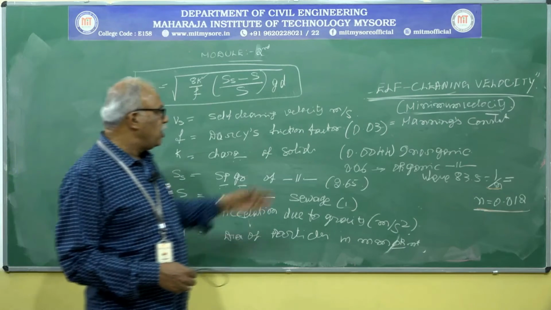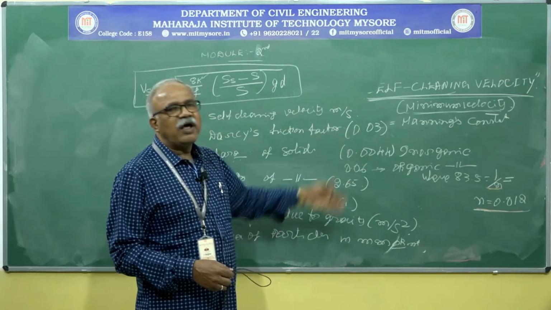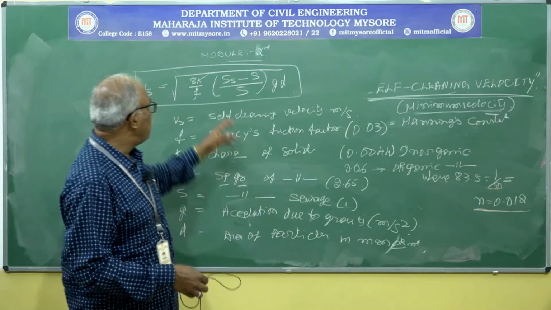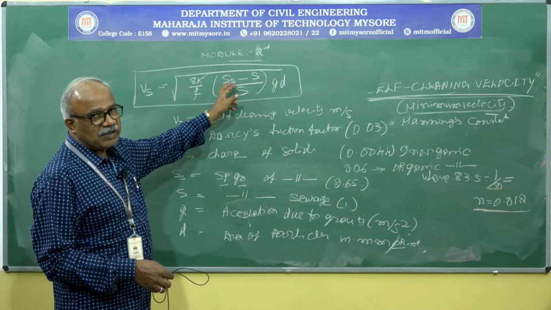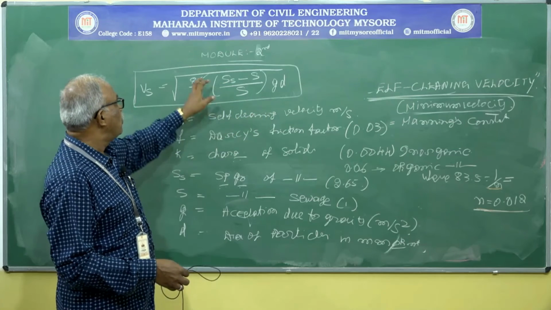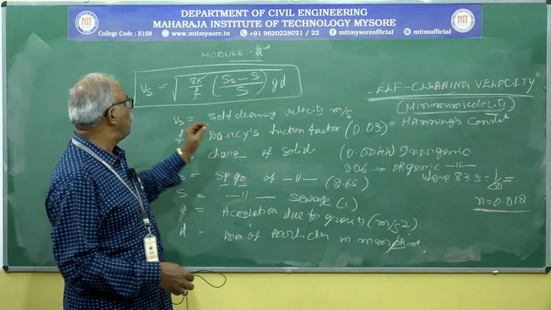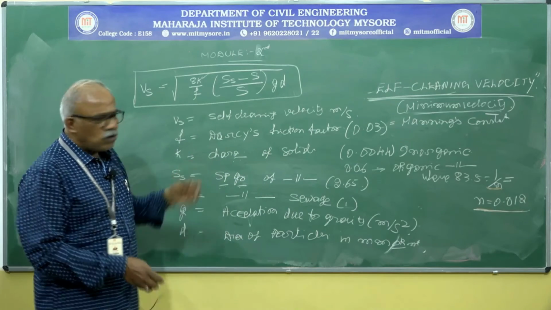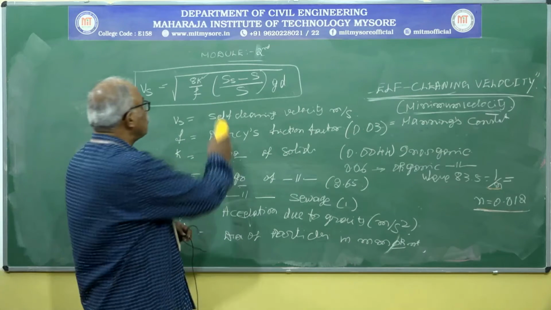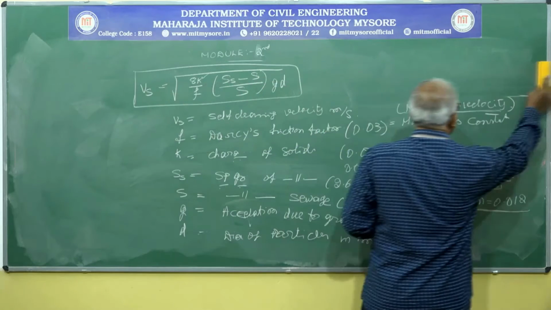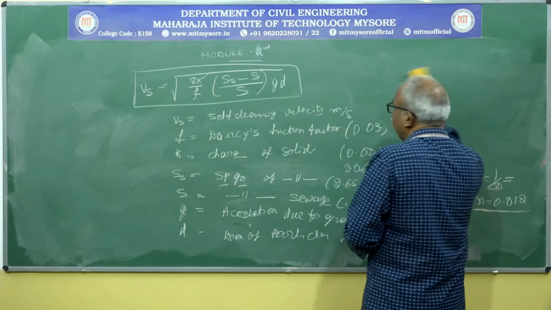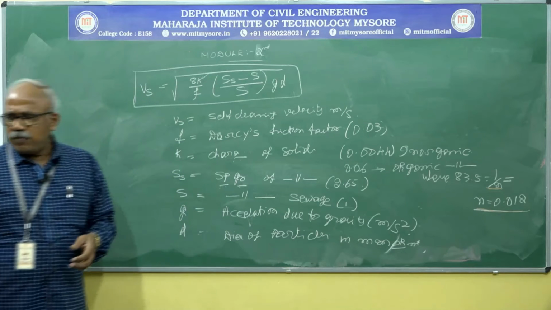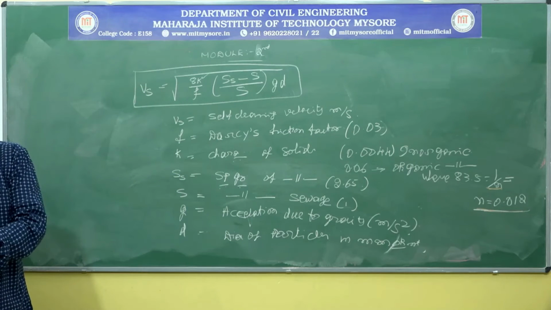Sometimes in the examination, the problem itself mentions the values very clearly, like the value of S suffix S equals so and so, the value of K equals so and so. But you should know the equation. It is a very simple equation and you may expect very easy problems in the examination. Later on I will take up one or two exam problems.